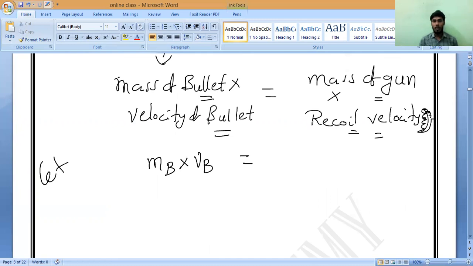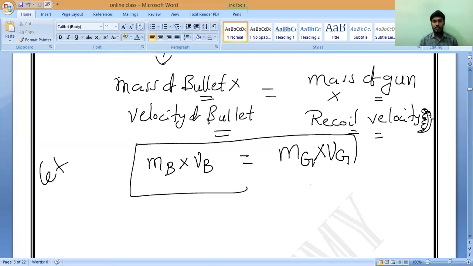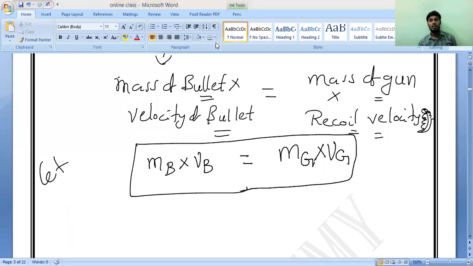Which is equal to the mass of the gun, what can I take? mg. Mass of the gun I can take as mg, and recoil velocity I will take as vg. Do you understand, all of you? This is what we should call the momentum of a bullet, which is equal to the momentum of a gun after firing.